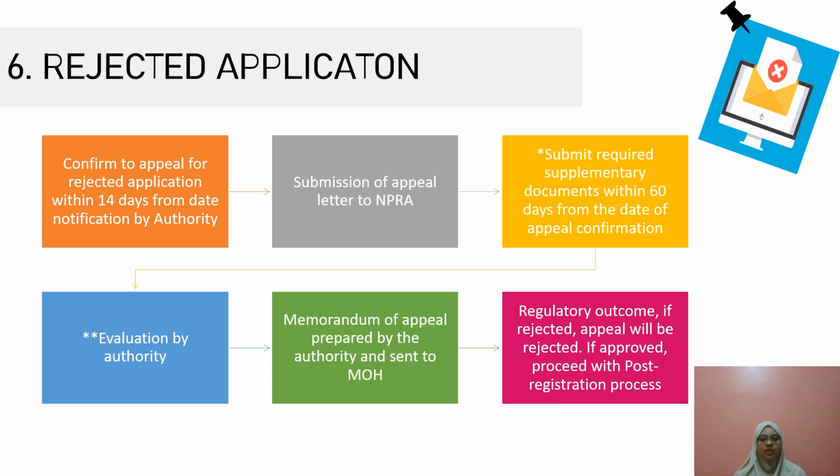The applicants shall submit the required supplementary documents within 16 days from the date of appeal confirmation, and evaluation shall be done by the authority. A memorandum of appeal will be prepared by the authority and sent to the Minister of Health. The regulatory outcome is either appeal rejected or, if approved, we proceed with the post-registration process.